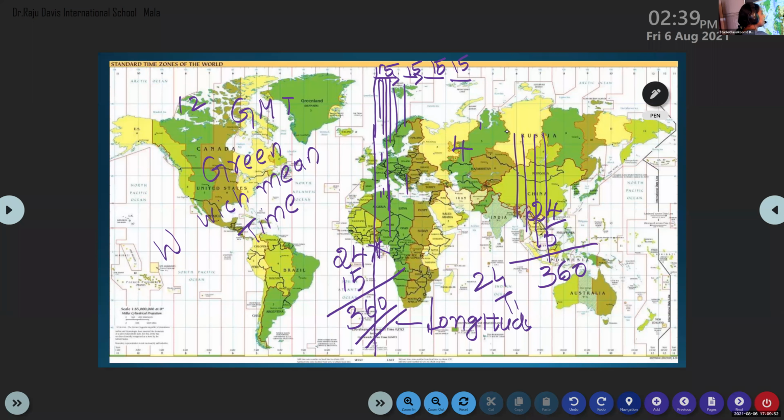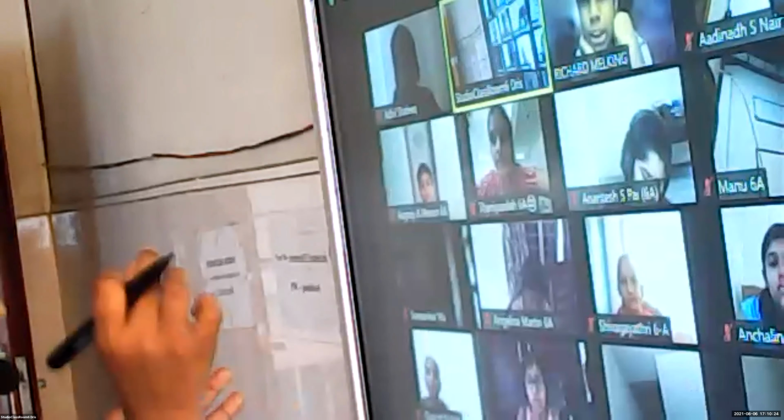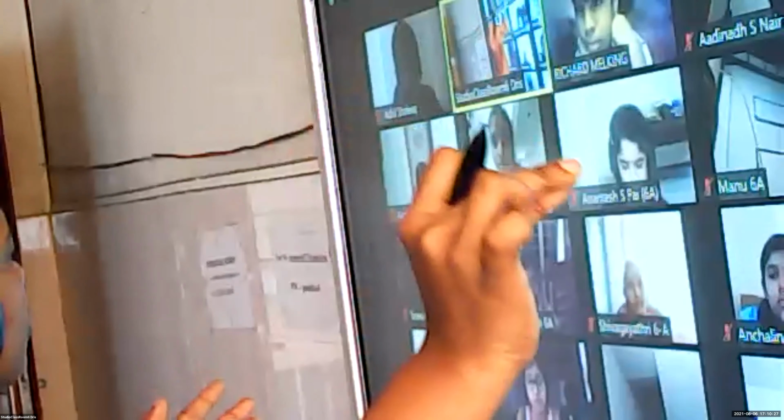Example, this is 1 degree, 4 minutes east. Then what is the time? Example, the time of this area is 12 o'clock, suppose. Then what about the time of 1 degree, 2 degree east? 12:04, 12:08. That means the time difference of each longitude is 4 minutes. Okay, children? The time difference between each longitude is 4 minutes.